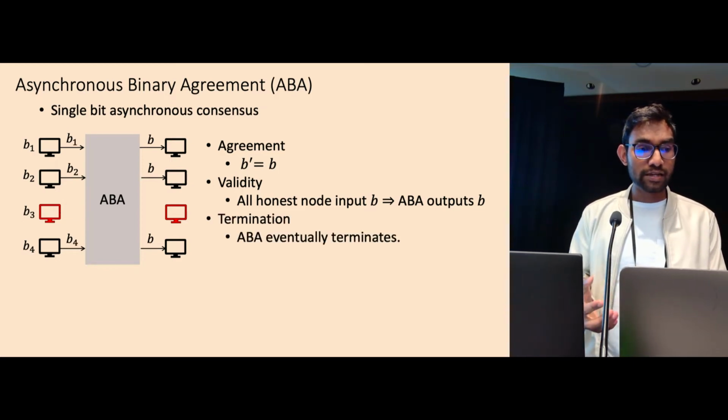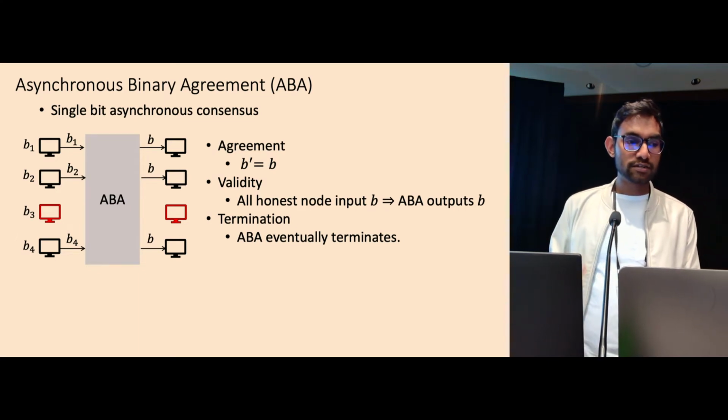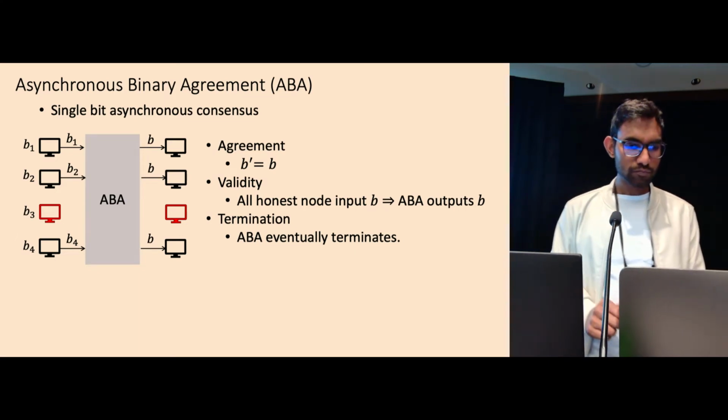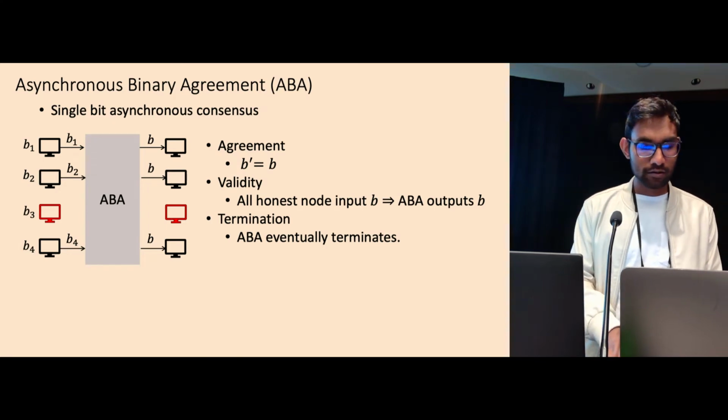And the third is termination. It says the ABA will eventually terminate. Doesn't matter what the adversary does, the ABA should always terminate. These are the properties that we want.